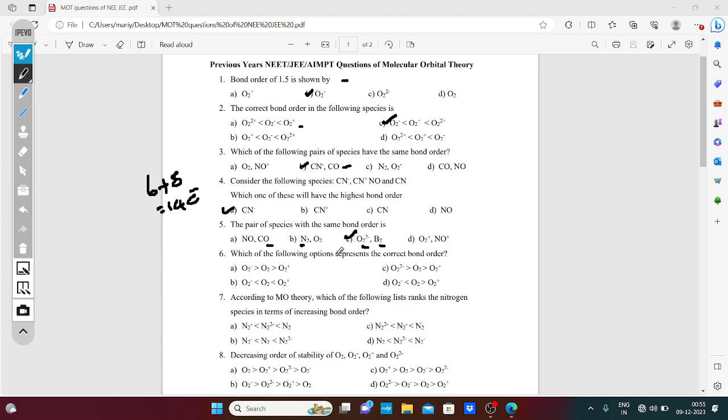So C is the answer. Which of the following options represents the correct bond order? The correct bond order is 2.5, 2, and this is 1.5. Here the opposite is given. O2 plus has the highest bond order here also. So the answer is B.